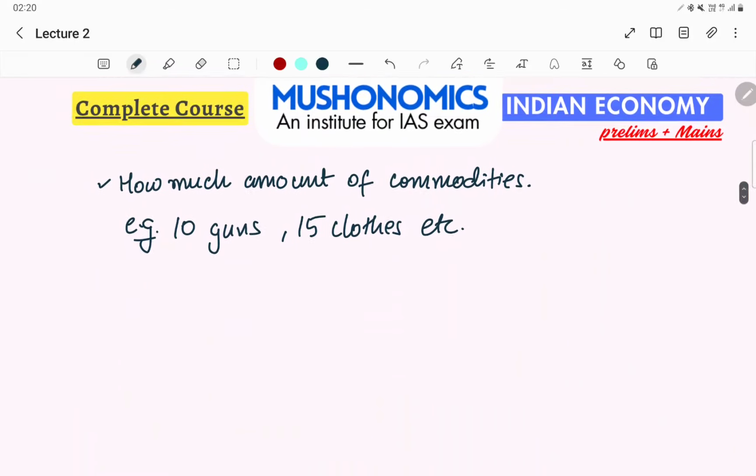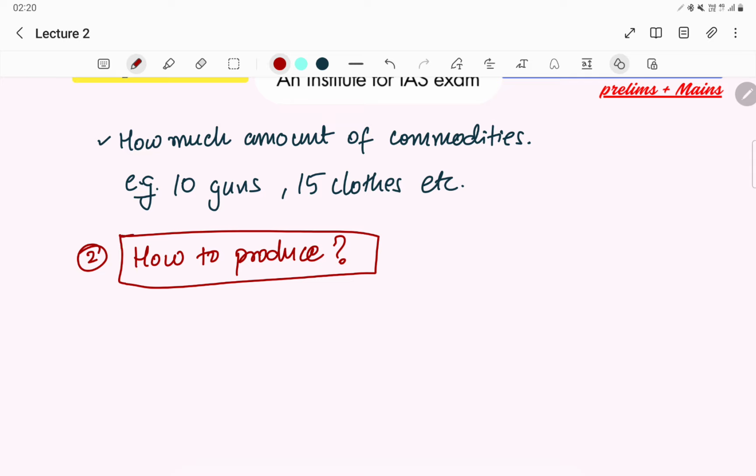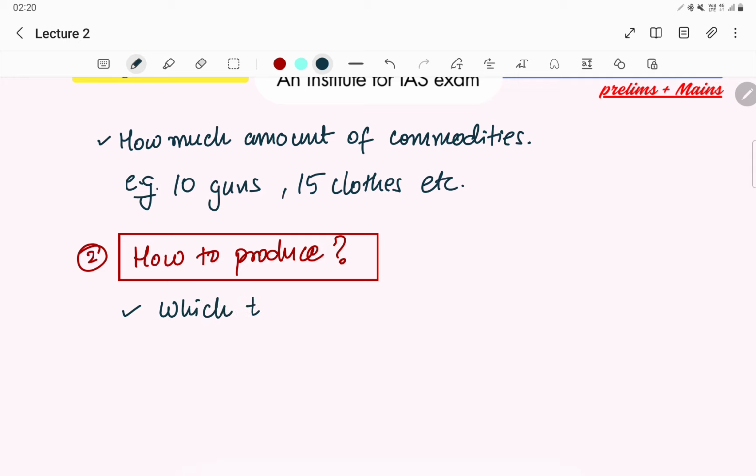Now we come to the second question, that is how to produce. This is the second problem of every economy, how to produce. Let's see what it talks about. The first and foremost thing about how to produce is which technology to choose.